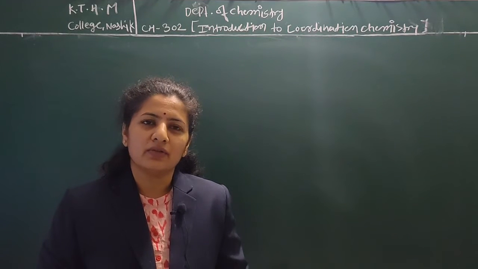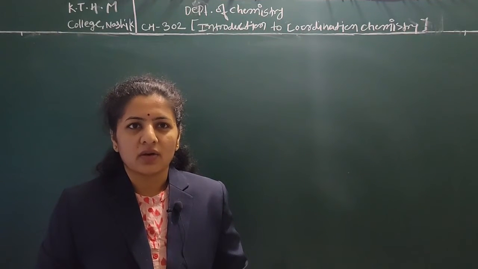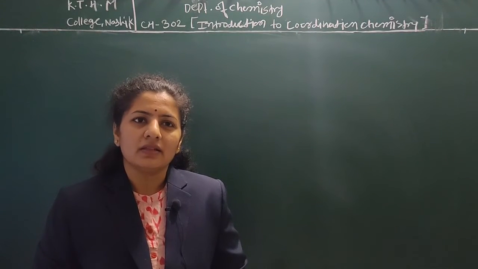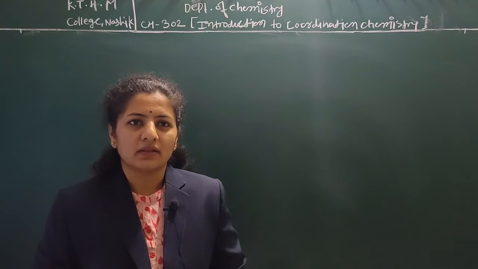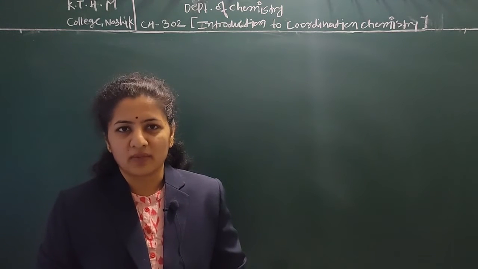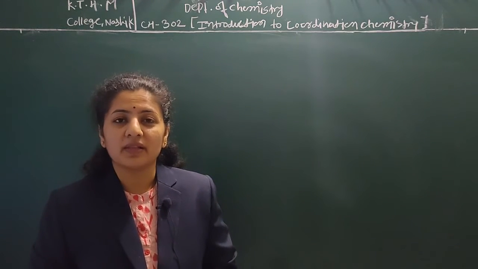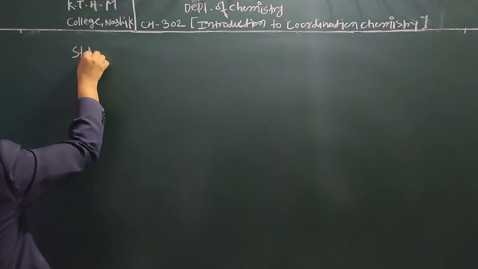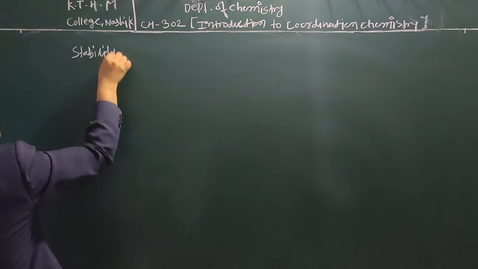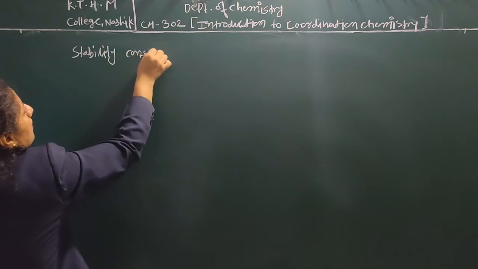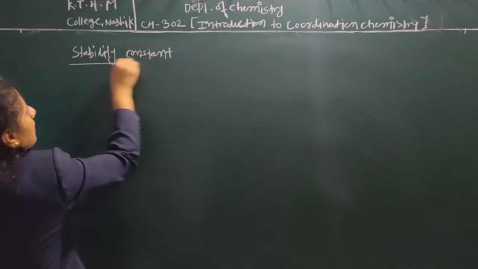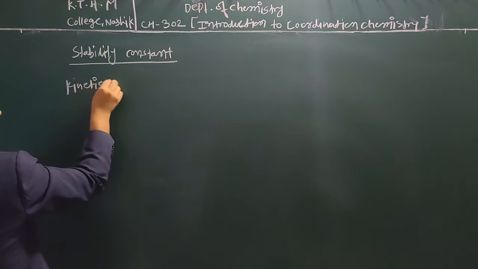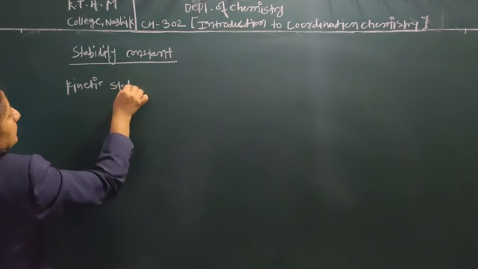In this lecture we are going to discuss the stability constants or formation constant. Now stability constants are of two types, that is kinetic stability and thermodynamic stability. So let's discuss what is meant by the kinetic stability.